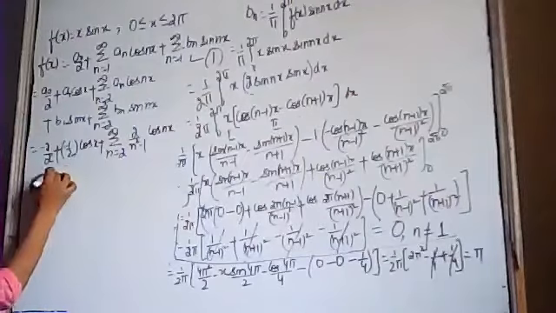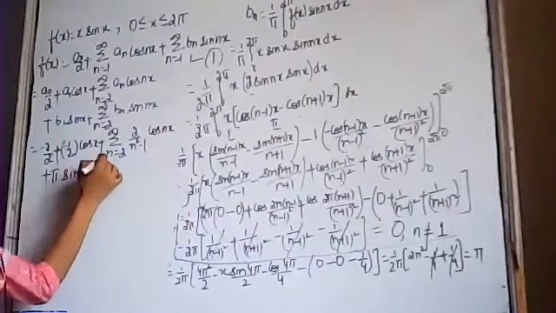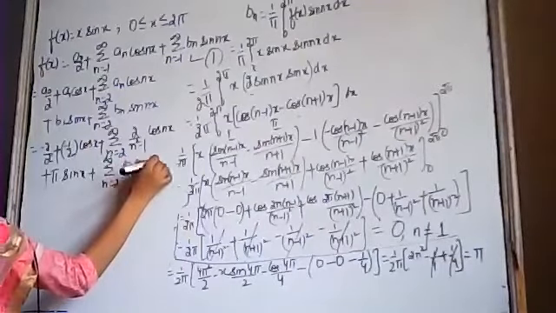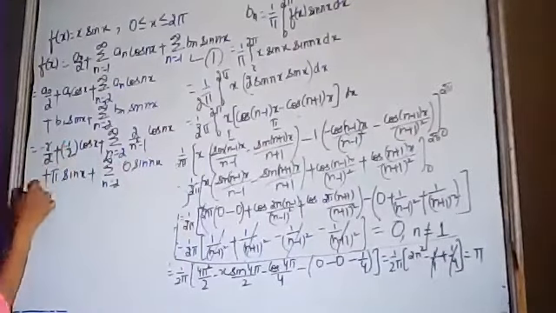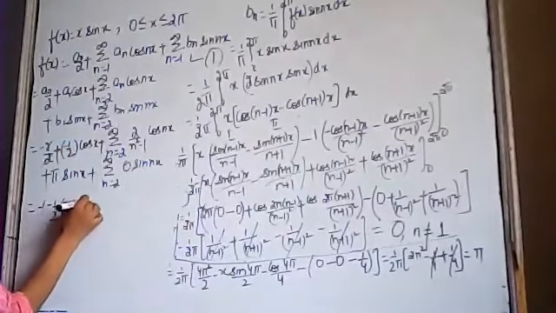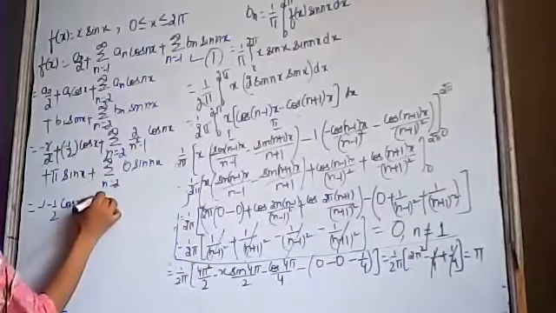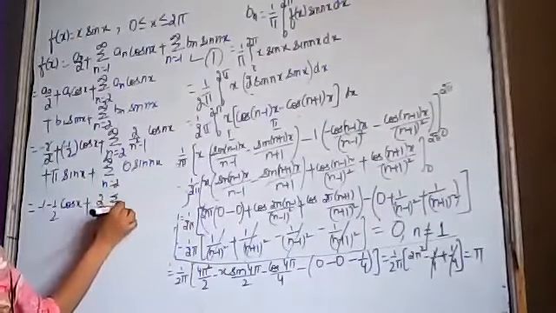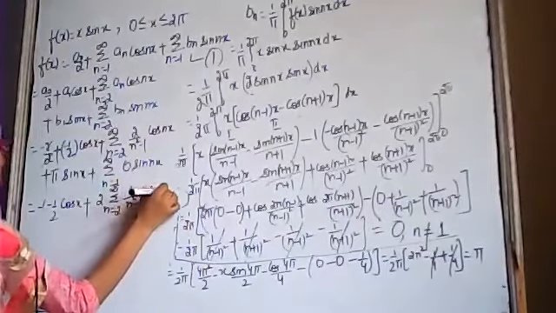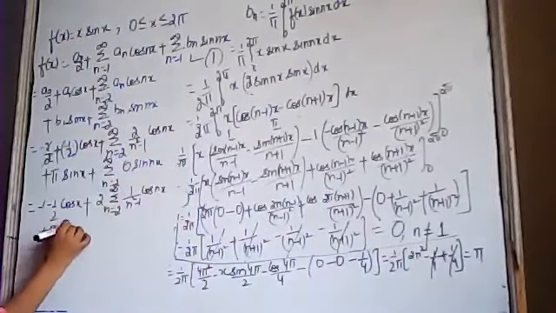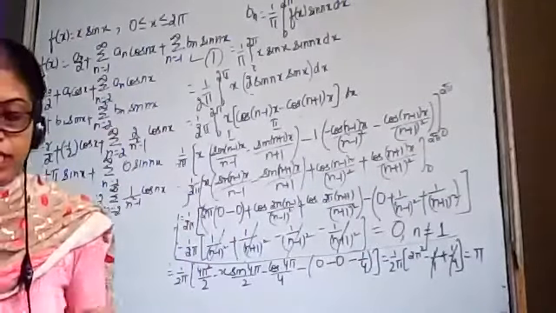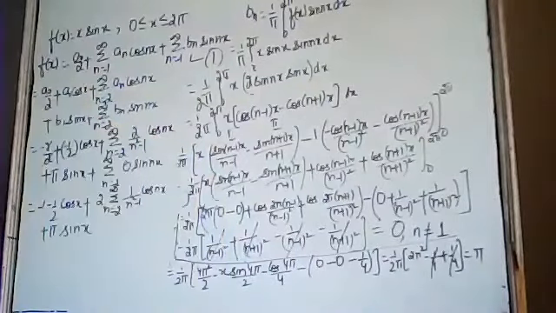This is equal to pi sin x, and the value of bn was 0 into sin of nx. So this is equal to, 2 and 2 will be cancelled out, it will become -1 by 2 cos x plus 2 summation n varies from 2 to infinity 1 upon n square minus 1 into cos nx plus pi sin x, and this is the required Fourier expansion of the given function.